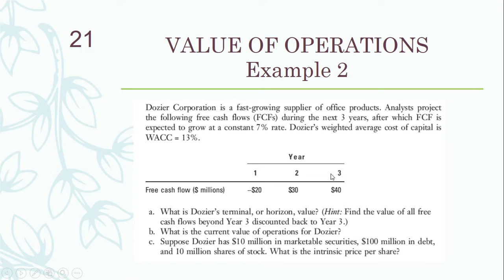So at this point you have to calculate your terminal value. So try solving it. We have done the same terminal value formula that we used in example 1, so you can use the same formula to find out this value. In part B, what is the current value of operations for Dozier? So parts A and B are pretty much similar to example one.